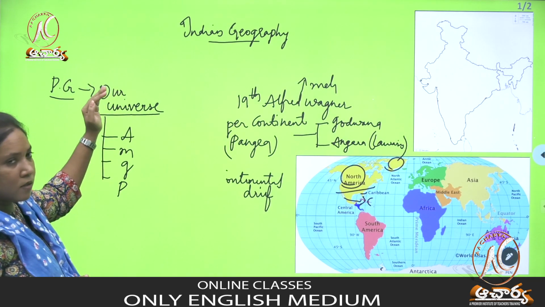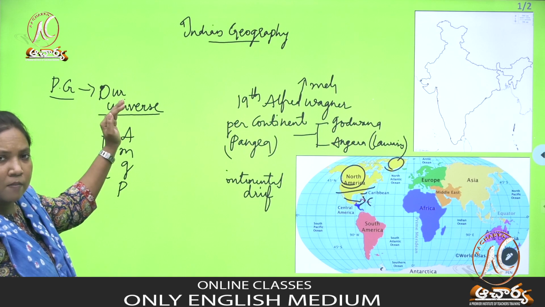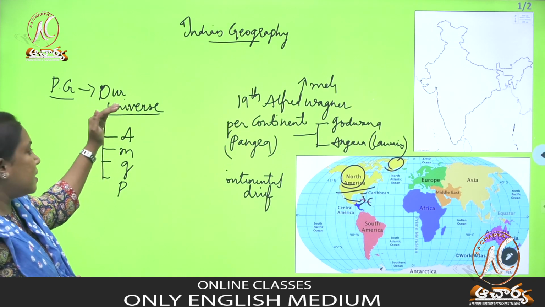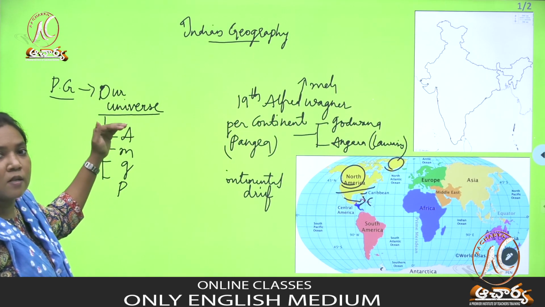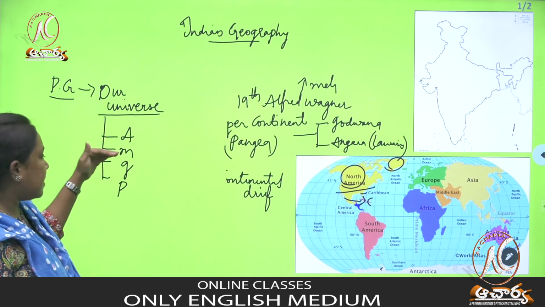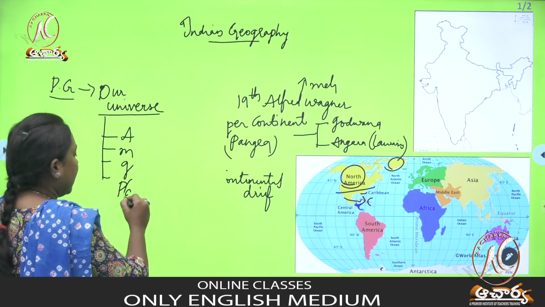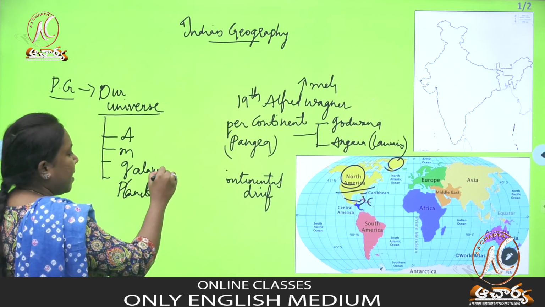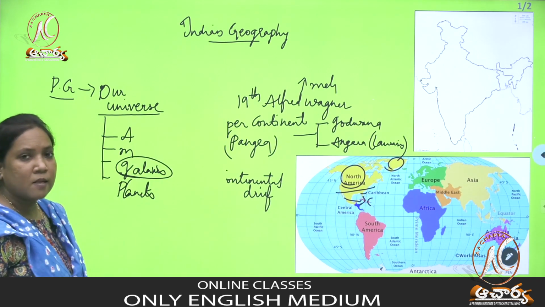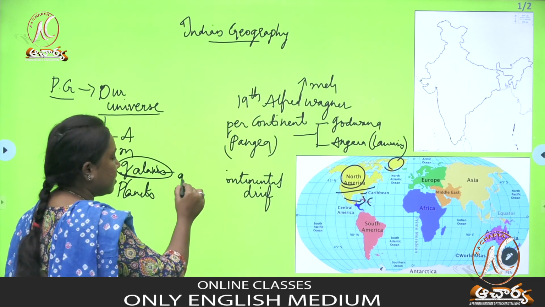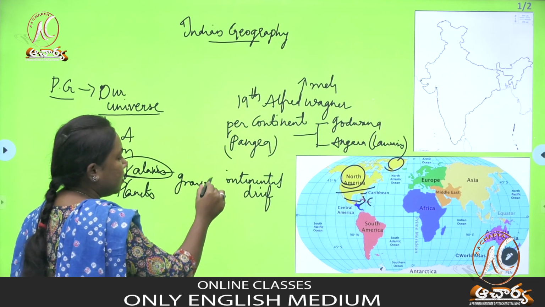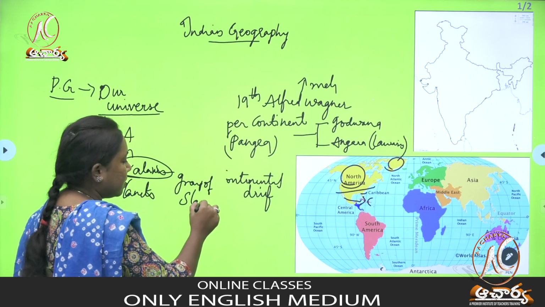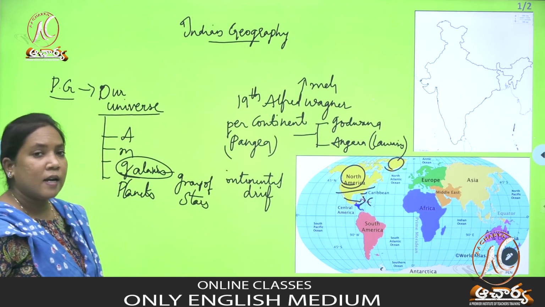Universe means it consists of many things like asteroids, meteoroids, galaxies, as well as planets. So what is meant by a galaxy? Galaxy means nothing but a group of stars. A group of stars is called a galaxy.